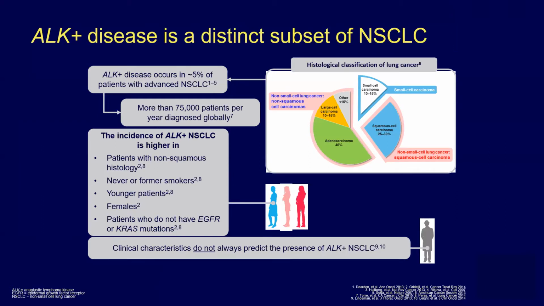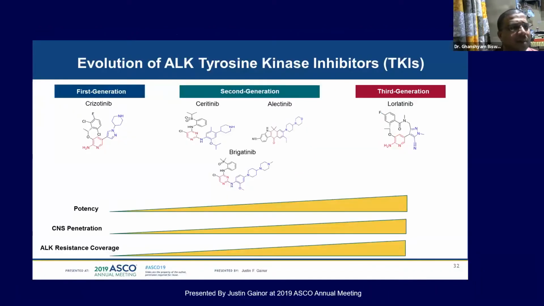Clinical characteristics do not always predict the presence of ALK positive NSCLC, but we see that these patients many times harbor an asymptomatic brain lesion. So before starting the treatment, it is probably wise to have a baseline MRI brain. We have already seen these slides. Moving from first generation to second and third generation, the potency, the CNS penetration, and the coverage for ALK resistance goes up.